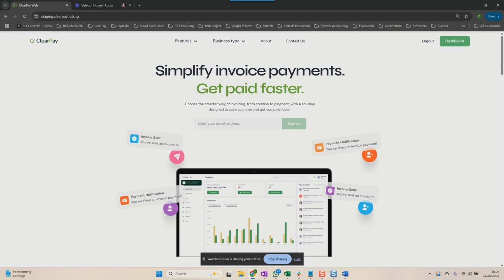Number three, introduce ClearPay to your parents gradually. Once you start using ClearPay, parents would begin to receive text messages and email notifications. That way, when the new term begins and you send out batch invoices, they won't be surprised. They would already be familiar with messages from ClearPay. Let's get started and I'll show you how to do the first two steps inside ClearPay.